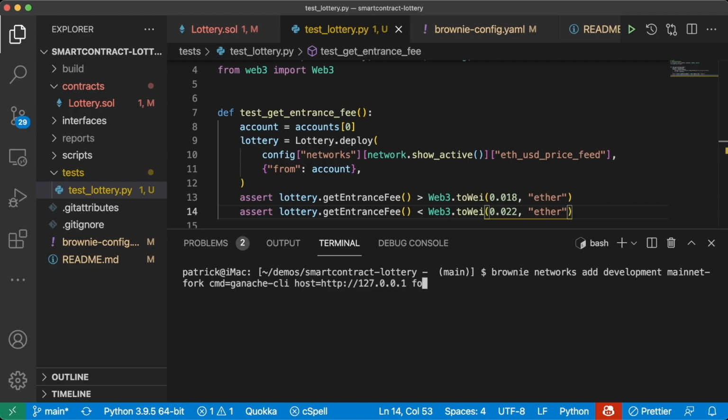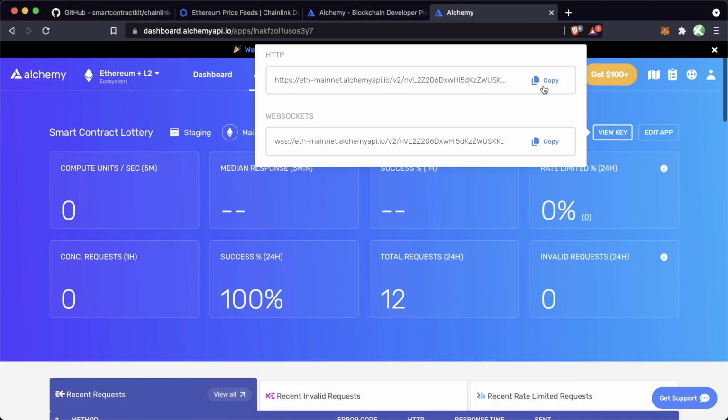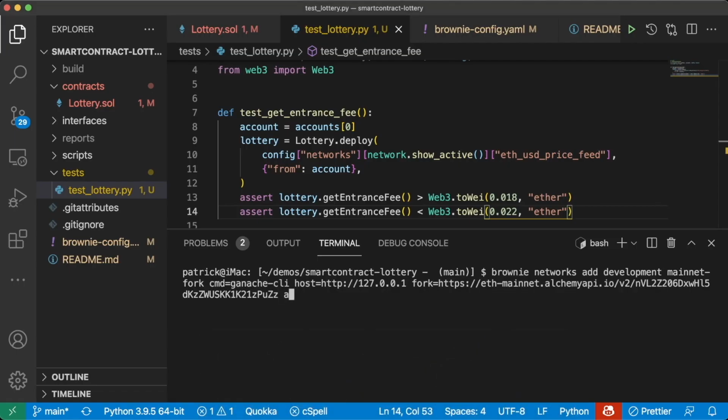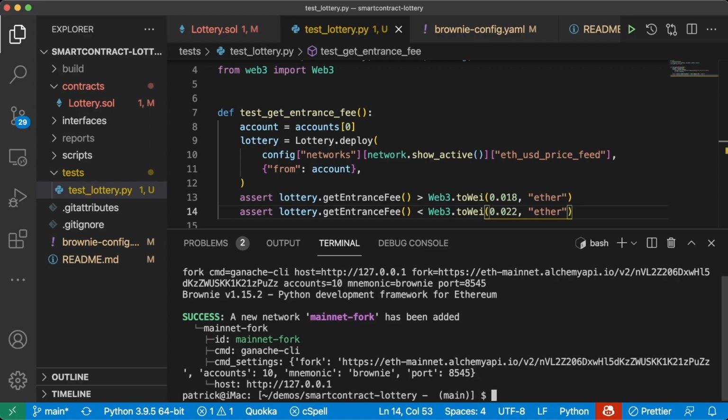127.0.0.1. And the fork is going to be equal to our Alchemy HTTP here. We'll do accounts equal 10. That way we can use the accounts. We'll do the new mnemonic equals brownie. And port is going to be 8545. And great, mainnet-fork has been added.